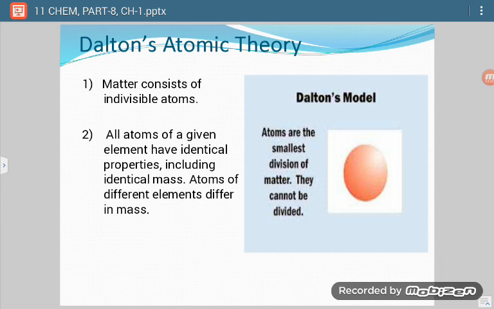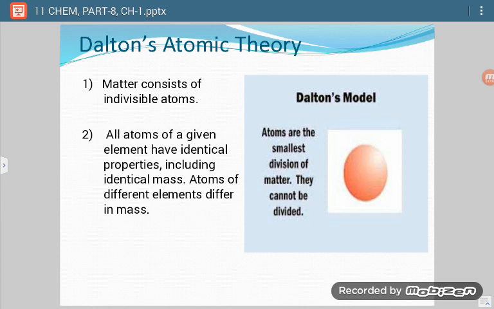So the atom cannot be divided. This was what he said. It was his first postulate. Now second, all atoms of a given element have identical properties, including identical mass. Atoms of different elements differ in mass. So what is the property? If we take different atoms of the same element, they will be the same in all respects. If we take atoms of different elements, they will be different in all respects. This was the idea.